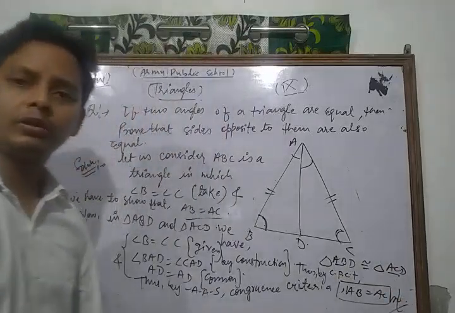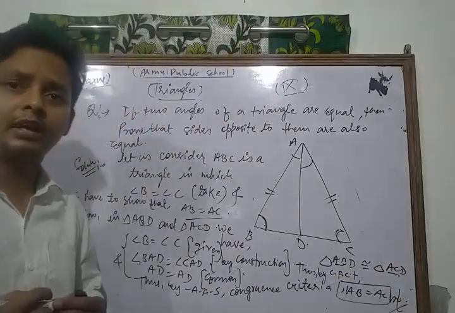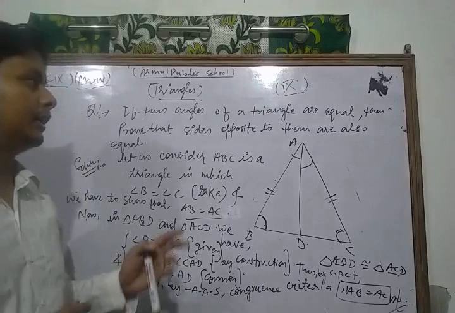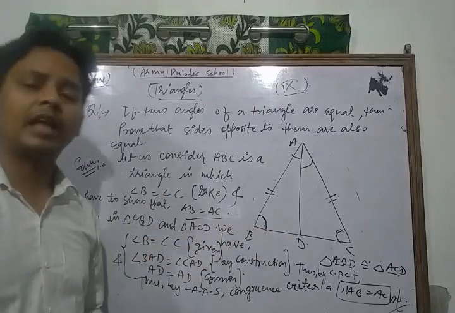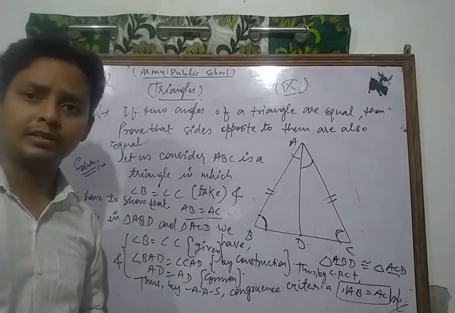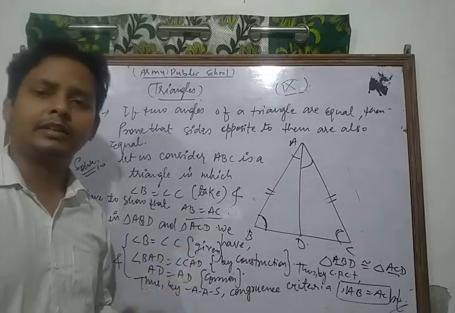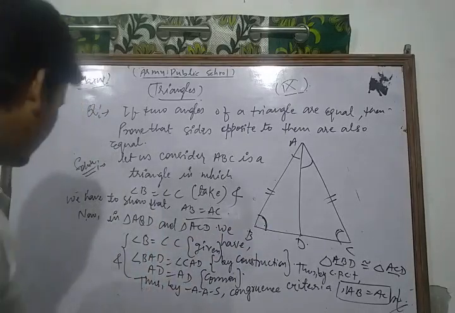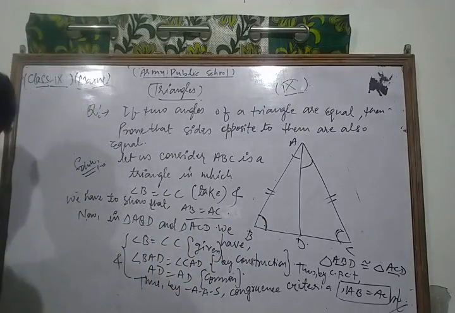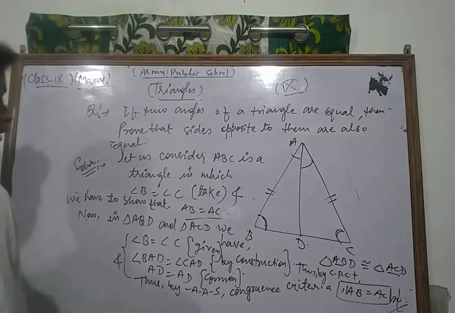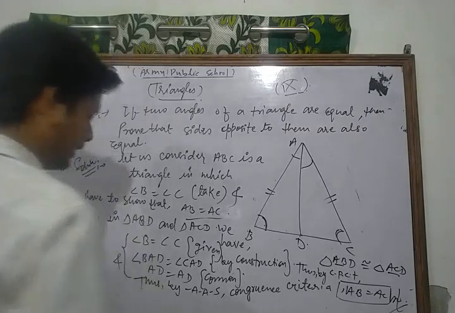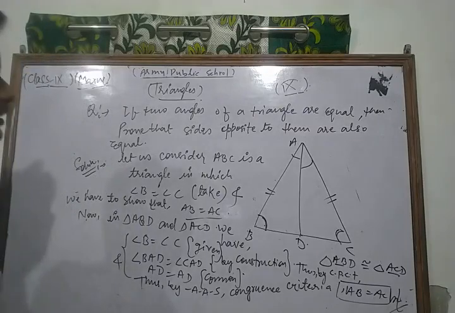So this is a very important result, dear students, and always remember that result. If two angles are equal in a triangle, then their opposite sides are also equal. So this is the proof of that question. Now, dear students, we take and solve some important questions based on the congruence criteria of triangles. Let's see.